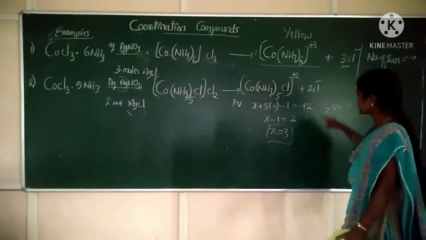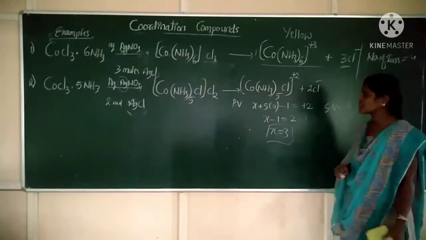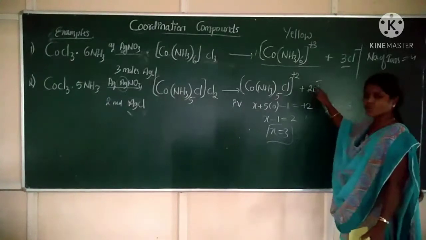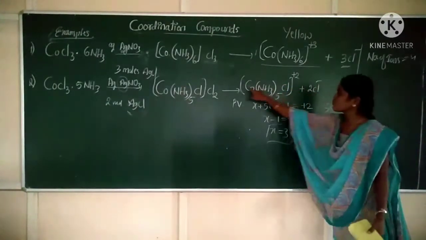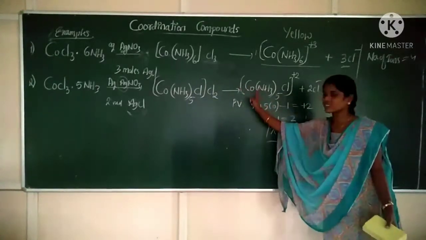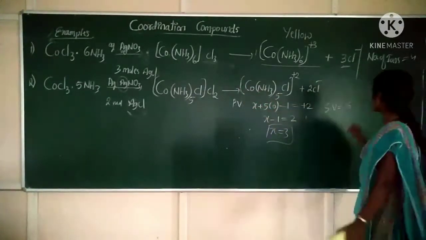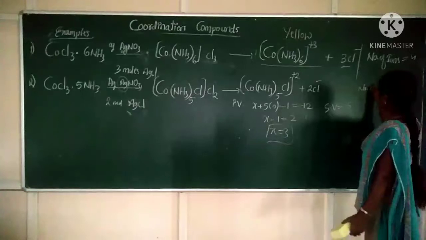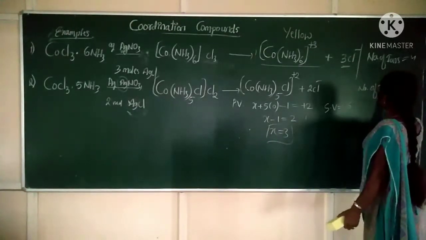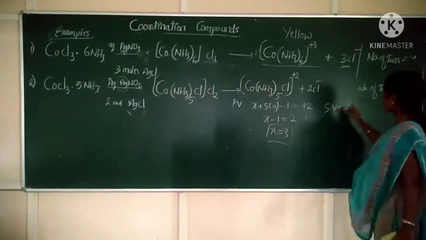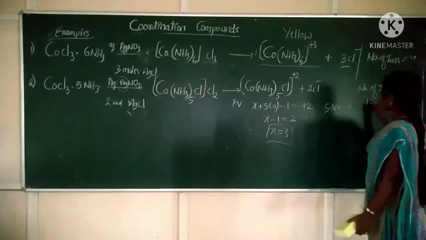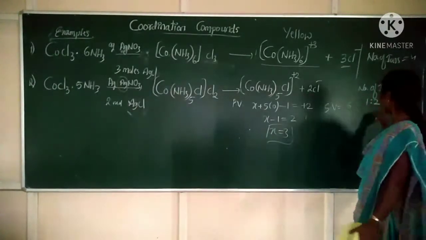Now how many ions are produced? Write it. 2 chloride ions and 1 complex cation. Its coefficient is 1. It means the number of ions produced in this case is 3, in the ratio 1:2, 1 cation and 2 anions.